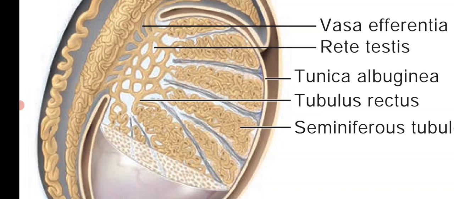So the rete testis is connected to the epididymis through the vasa efferentia, which is connected to a single highly coiled tubule called the epididymis.